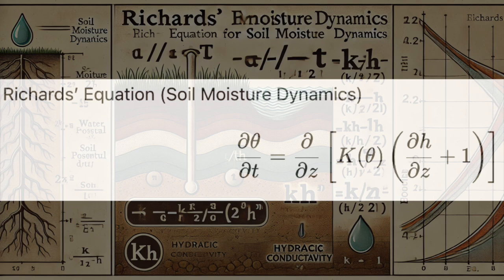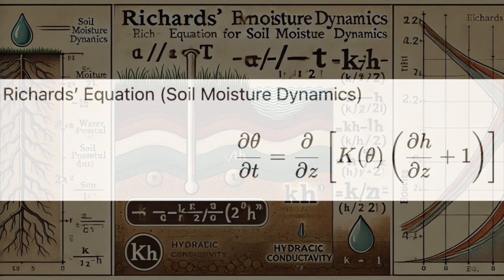This is useful for so many things. It is. We use it to improve irrigation, predict how droughts will affect plants. It's like a roadmap for managing water. Absolutely. And with climate change making rainfall unpredictable and droughts more common, understanding soil moisture is crucial. So Richard's equation is helping us face those challenges. Absolutely. It's a powerful tool for making sure our ecosystems can adapt.